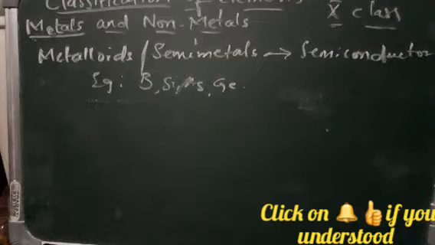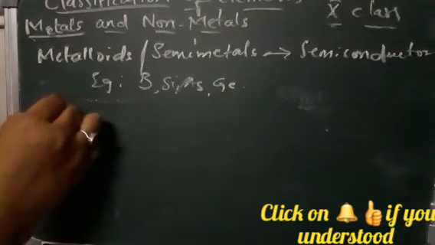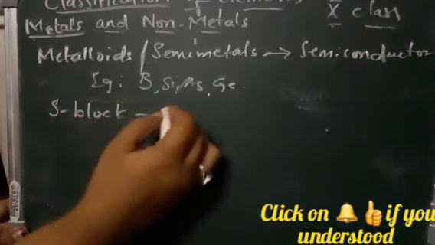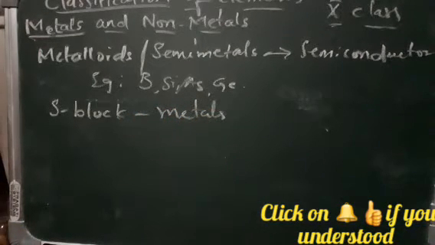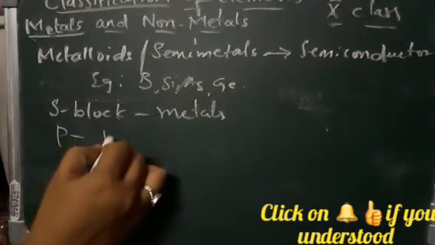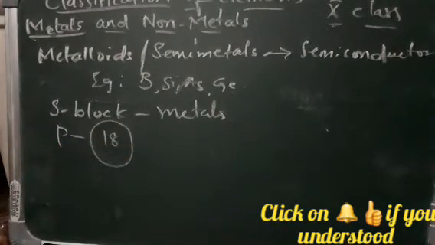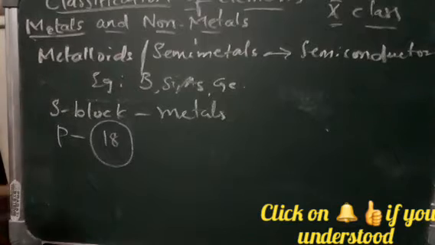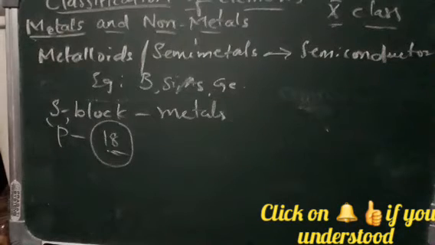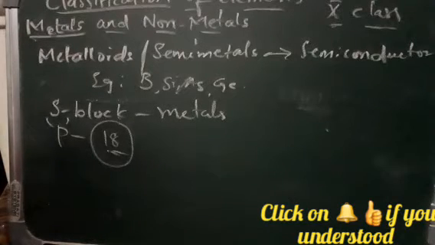And all the elements of the S block are metals. You can say all the S block elements are metals, whereas in the P block, except the 18th group, because the 18th group elements are noble gases, right? So except the 18th group elements, they include metals, non-metals and metalloids in the periodic table.